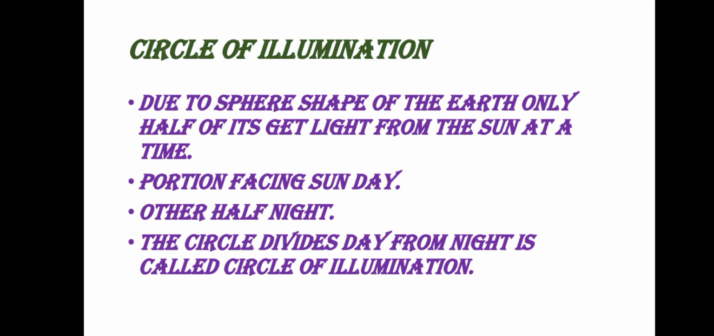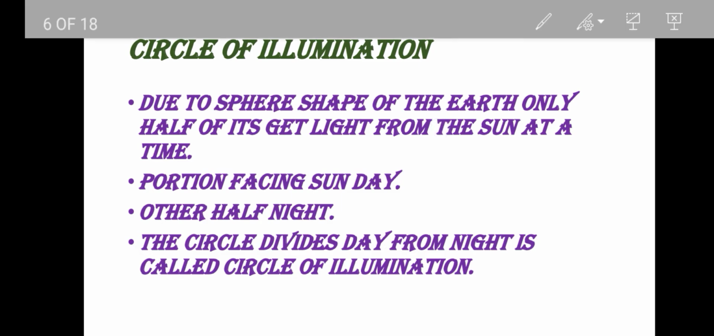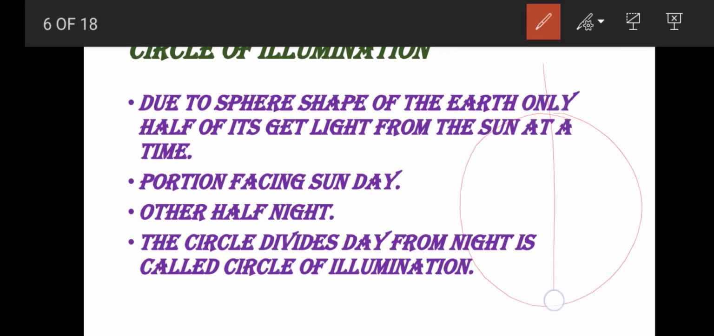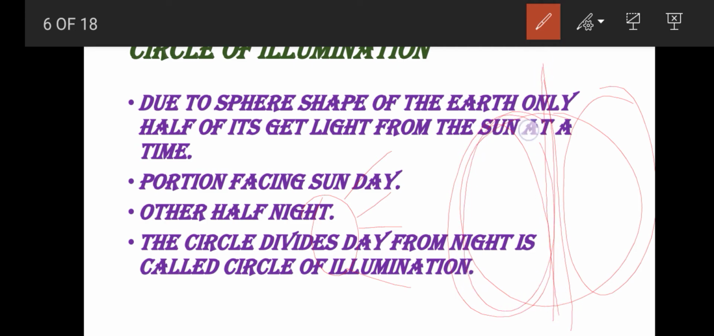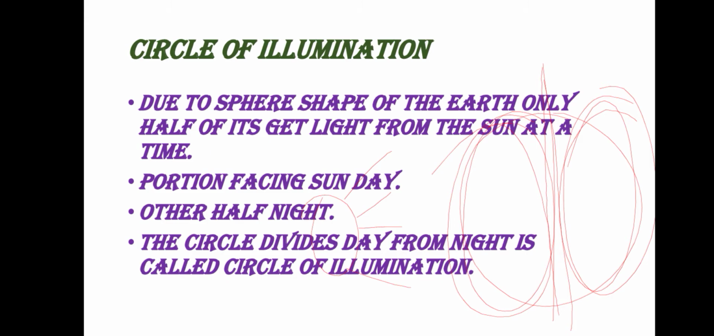So, can the light fall on the sphere totally? No. See, only half of the sphere will receive the sunlight. The half portion that receives sunlight will have day, and the half portion that doesn't receive sunlight will have night. The portion which receives sunlight has day, and the portion which doesn't have sunlight has night time. So this is why, if it is morning in the USA, it will be night in India.